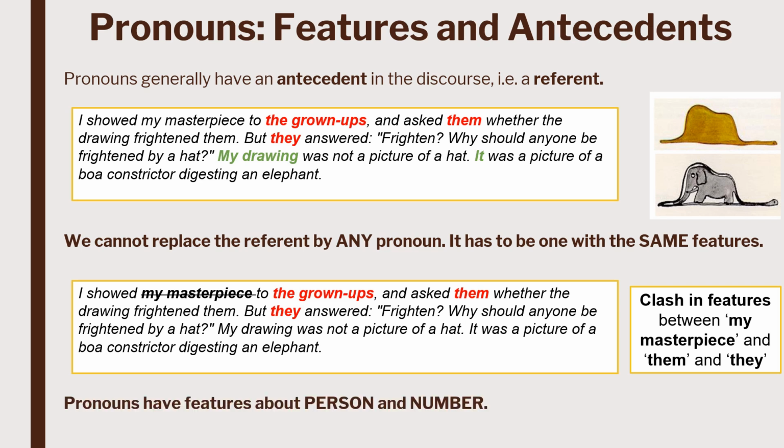This shows that pronouns have features about person and number, and that is why they cannot replace any DP. And that is also why a given DP cannot be replaced by any pronoun. Pronouns have to share the same features as their antecedents. In the following slide, we will see this in detail.